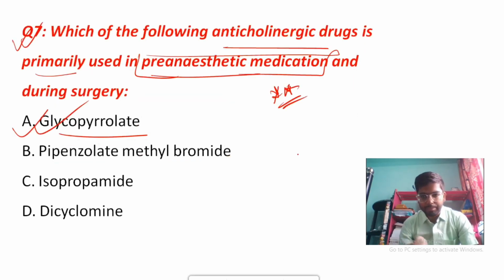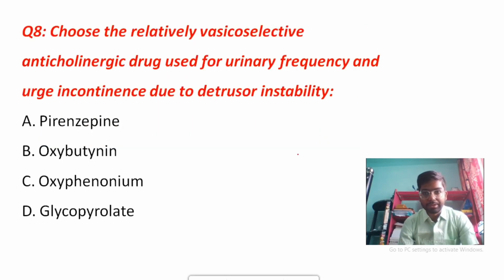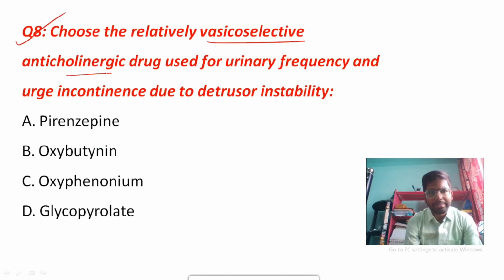I am also explaining the answers, why these options are correct and why these are not correct. Okay, so you have to understand all of these. Coming to the next question, choose the relatively vesicoselective anticholinergic drugs used for urinary frequency and urge incontinence due to